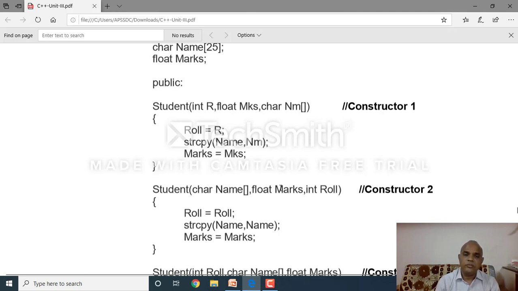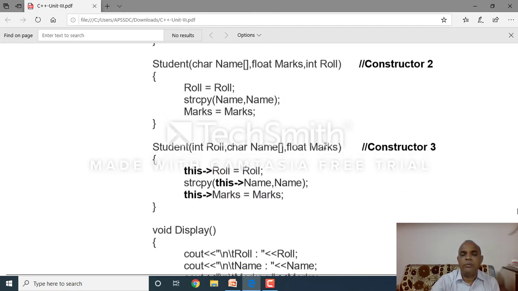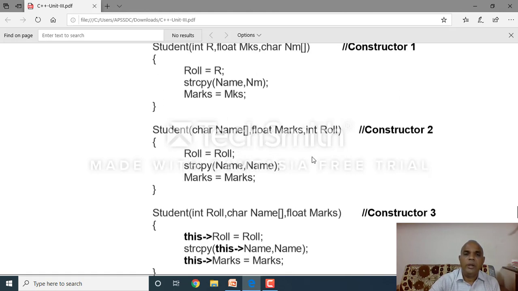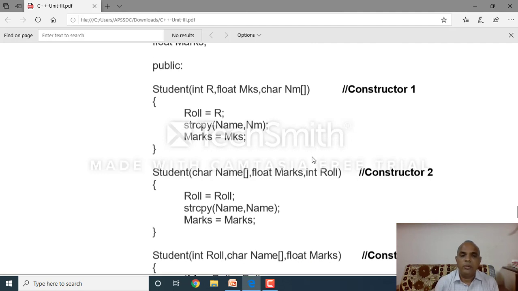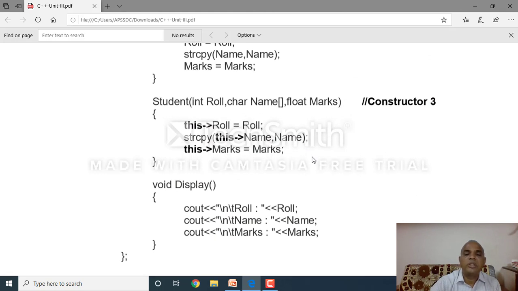Reverse. So then come here. Here Student, roll number, character and float. Student, roll number, character and float. Then the three method names are the same. The three member functions are the same. Clear? But the receiving arguments are different.